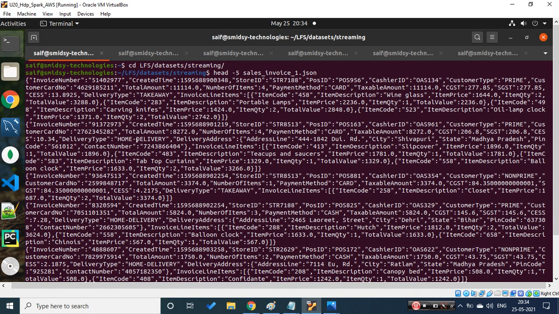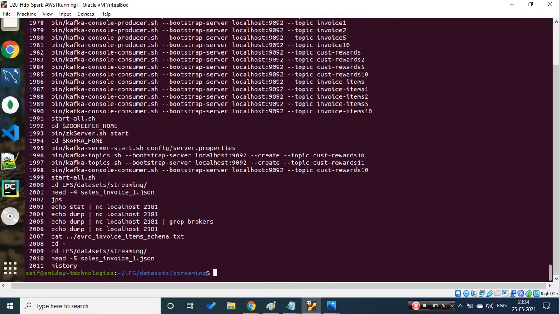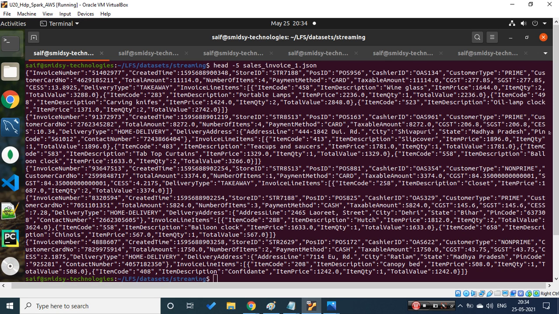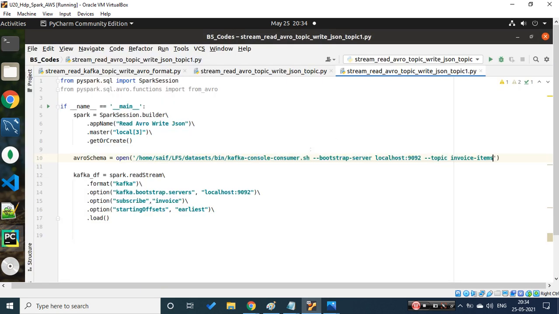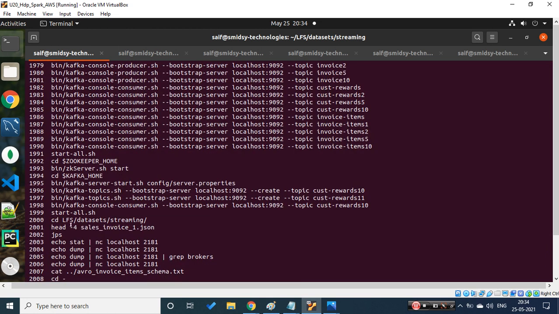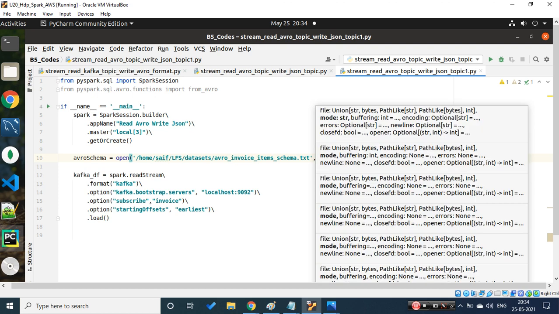The file name I don't remember, so let's execute the history command, and I think the file name was this, right? Let's pick it and come back. It didn't copy it. Sometimes copy paste on Ubuntu is manageable, not a big problem. So what I'm trying to do is read a schema from this file which I have already defined as per my requirement.